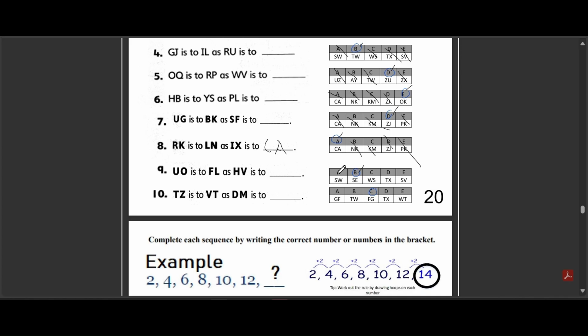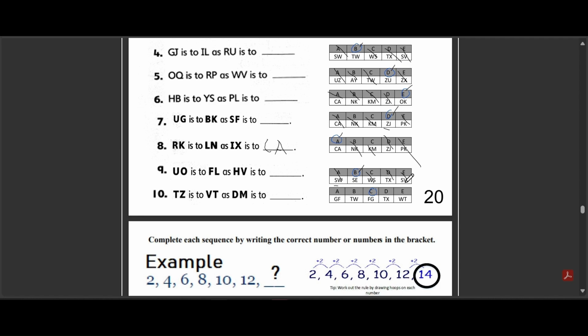Now, let's apply that to HV. H minus 15 loops all the way back to S, and V minus 3 is E. So the answer is S, E. Option A gives SW, which would be shifts of minus 11 and minus 1, not matching our pattern. Option C gives WS, which has the correct letters, but they're reversed. Option D, TX, uses completely different shifts. And option E, SV, shifts both letters in the same direction, which doesn't match our pattern.